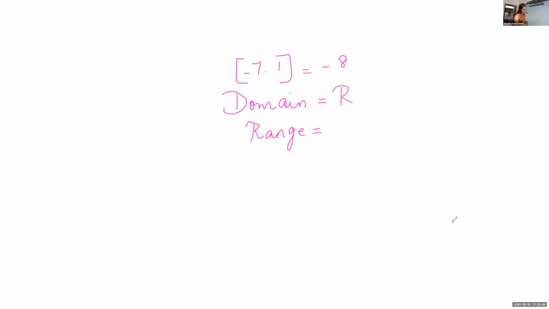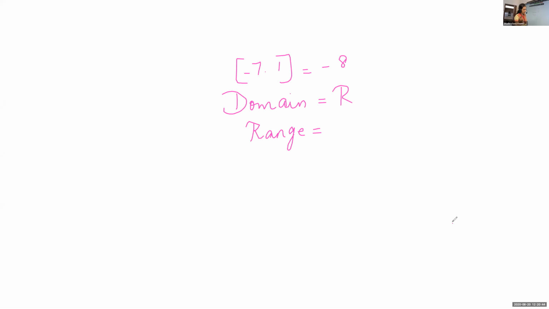Is it correct? 2.1 means 2. Greatest integer contained in 2.2 is 2. Greatest integer contained in 2.9 is 2. So all the numbers between 2 and 3 will be mapped onto 2. All the numbers between 3 and 4 will be mapped onto 3.